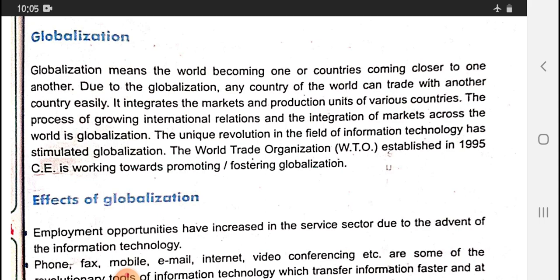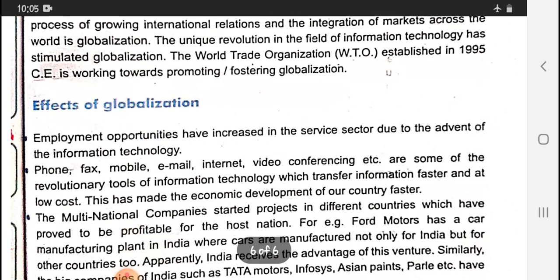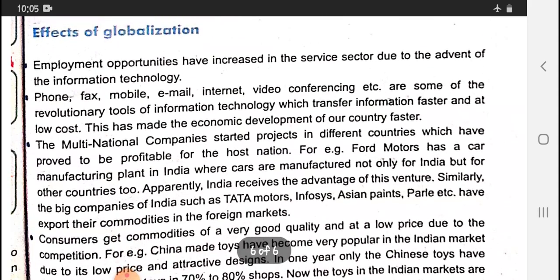The unique revolution in the field of information technology has stimulated globalization. The World Trade Organization, established in 1995 CE, is working towards fostering globalization. Now we are going to learn what the effects of globalization are.